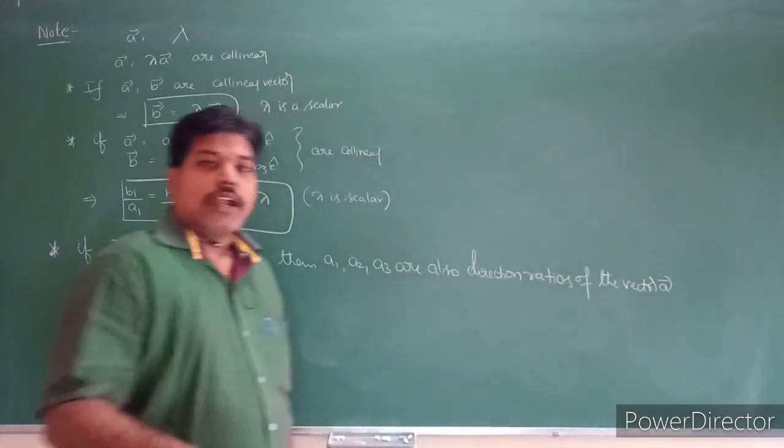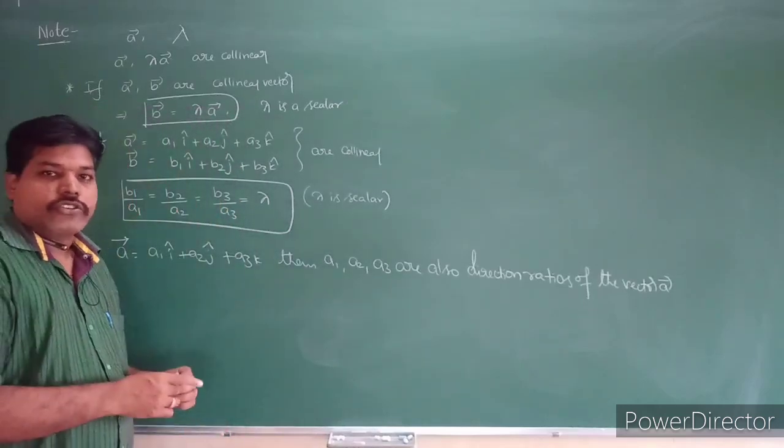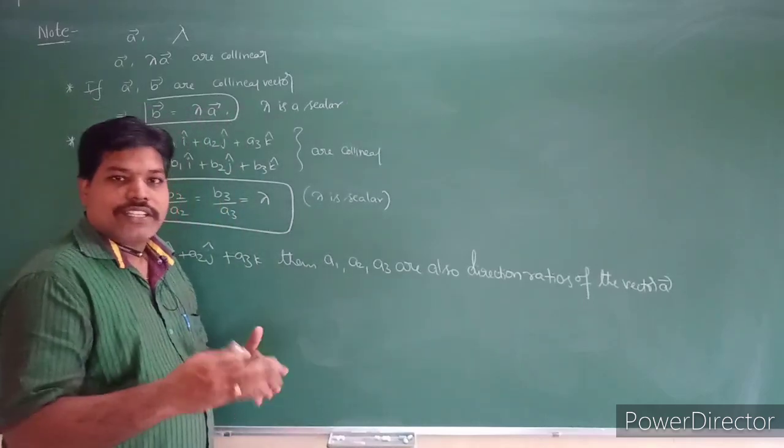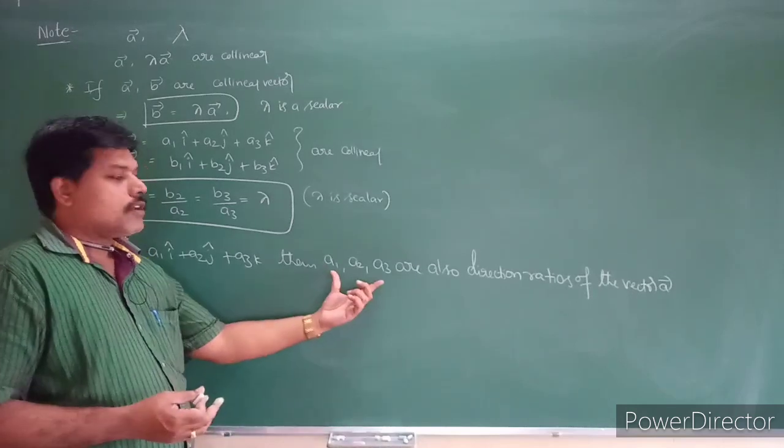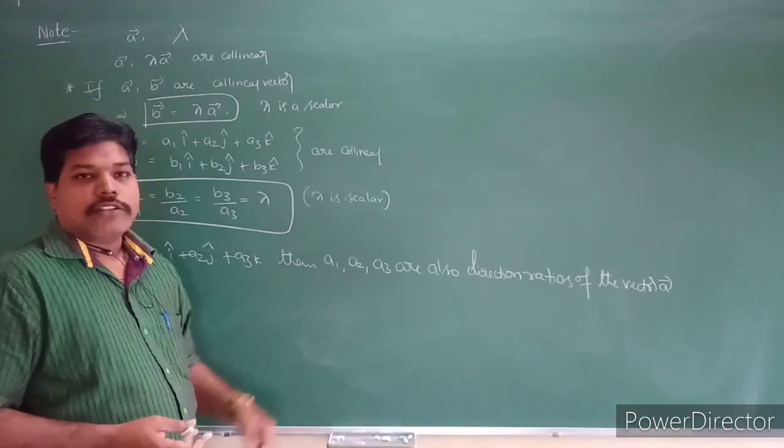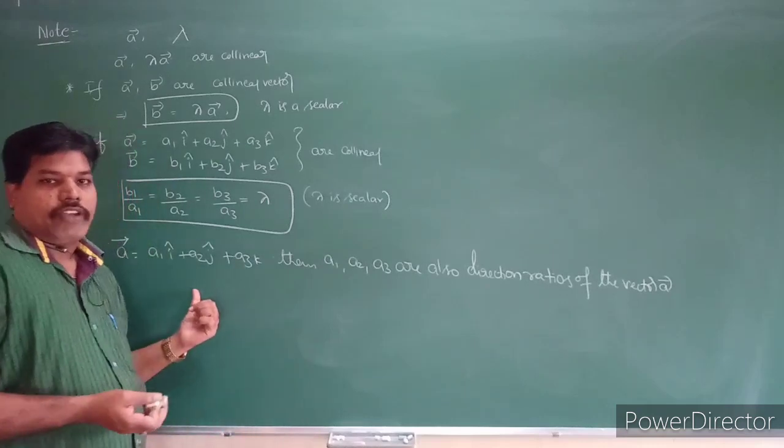You know one vector has many direction ratios, but out of these, a1, a2, a3 are also direction ratios of the vector.